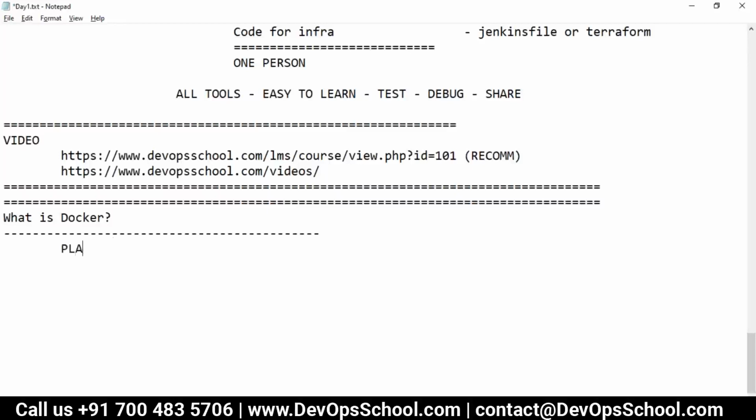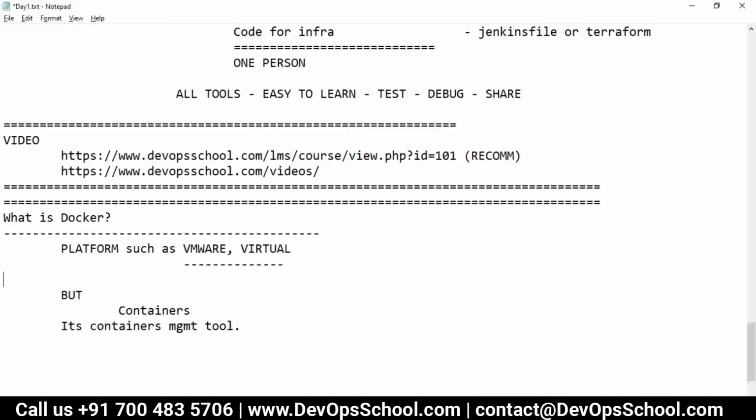So basically, Docker is a platform. Understand? Platform. Something such as VMware, such as VirtualBox. But for what? For containers. So basically, it's a container management tool, whereas VMware and VirtualBox are for VMs.